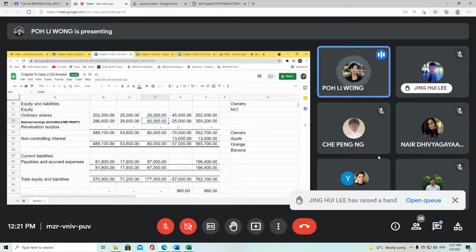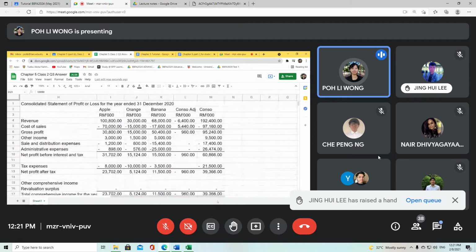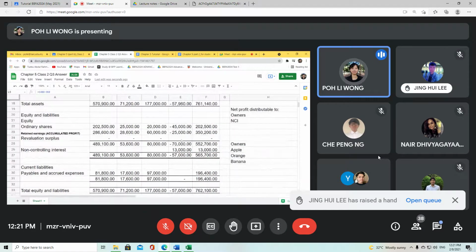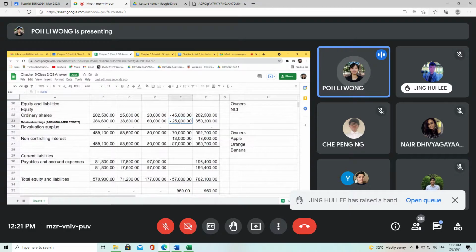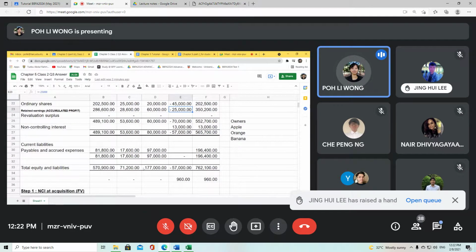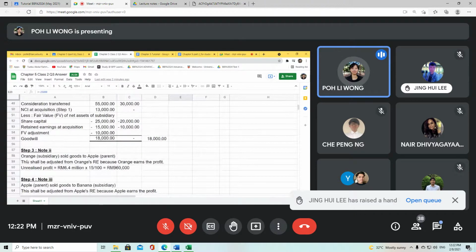So when you have an adjustment on your cost of sales, your 960,000 on your consolidated statement of profit or loss, any adjustment here will have an impact on your retained earnings. That's why I am taking it out. I have to take out from my retained earnings. But when you look at the question here, I have specifically mentioned about this. Orange is the one earning the profit.